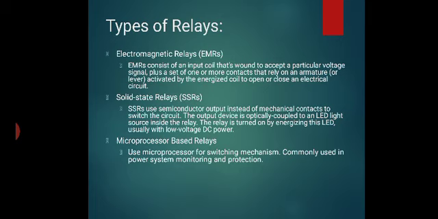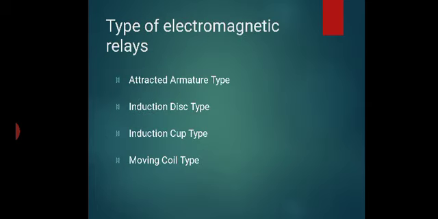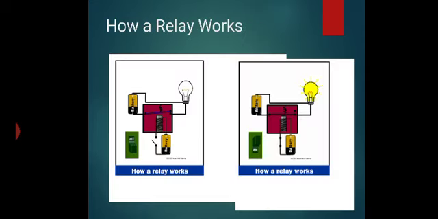In a microprocessor based relay, the microprocessor based relay for switching mechanism is commonly used in power system monitoring and protection. It is also called computerized relay, digital relay or numerical relay. Okay, so the microprocessor relay is very fast compared to electromagnetic relay and solid state relay. Okay, types of electromagnetic relay: the attracted armature type, induction disc type, induction cup type, and moving coil type are types of electromagnetic relay.